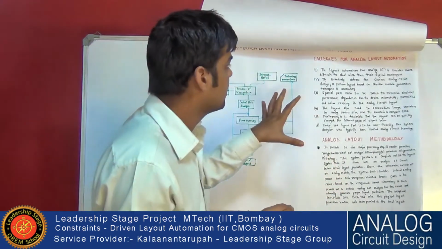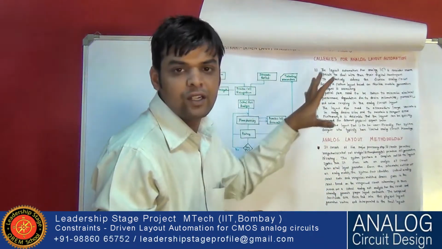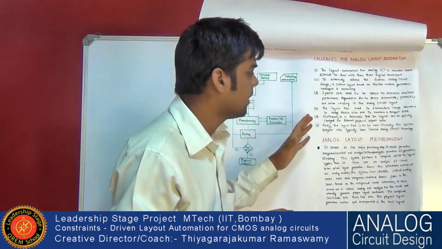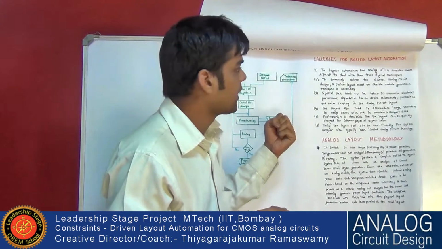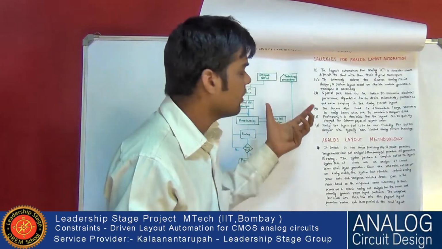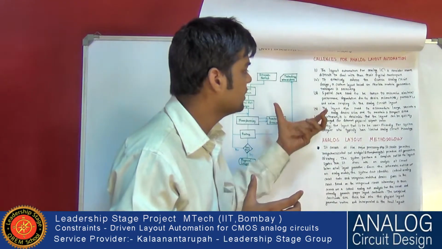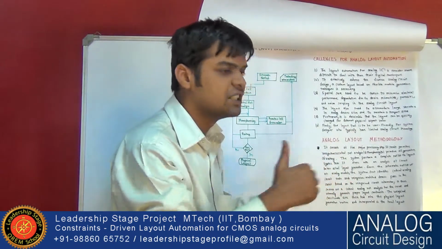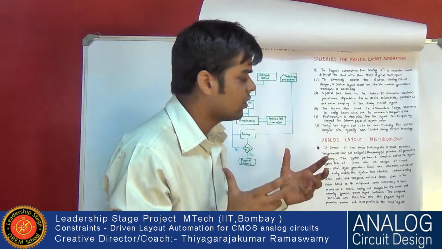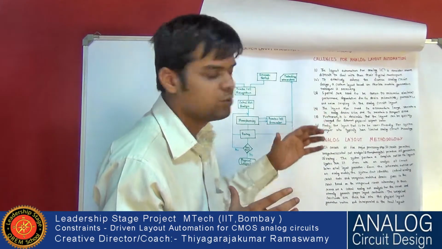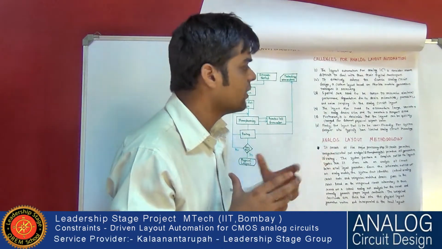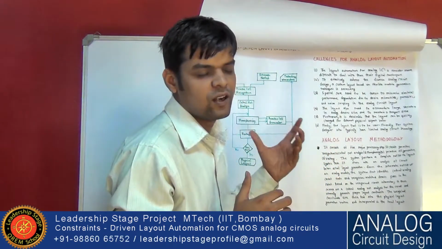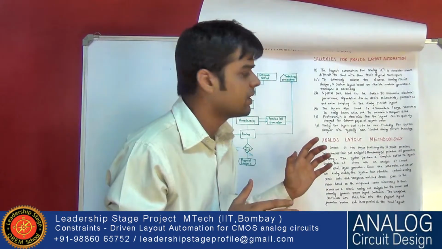Suppose this is the same op amp where the width we have taken is constant at 100 micron, 50 micron, 60 micron. Now suppose my specification changes and I change my width W, so the shape and size of the cell will change. The layout should be compatible with that and consider that as well. The layout should also be user friendly, because users may have limited analog circuit knowledge.